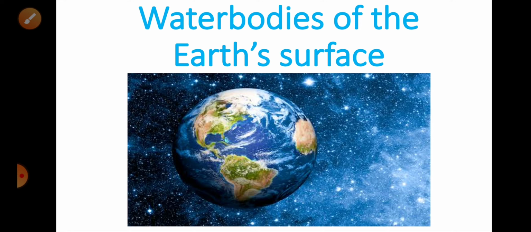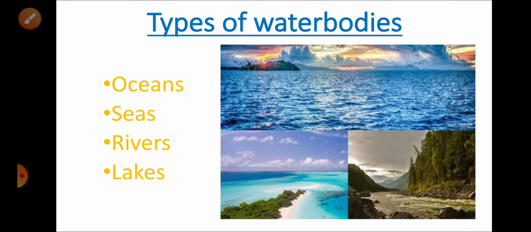As you all can see from the picture, earth mainly comprises of water, different types of water bodies. The types of water bodies that we will be studying here are oceans, seas, rivers and lakes. Now we will be talking about them in detail with pictures.